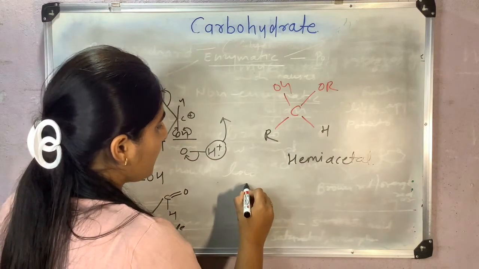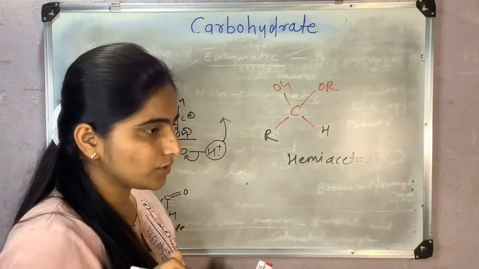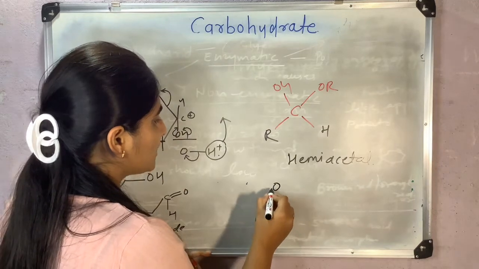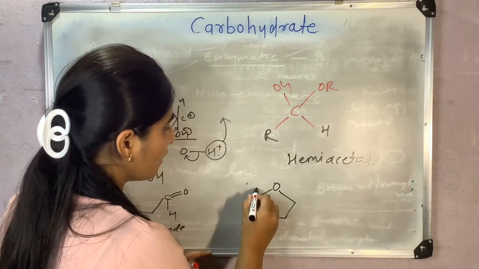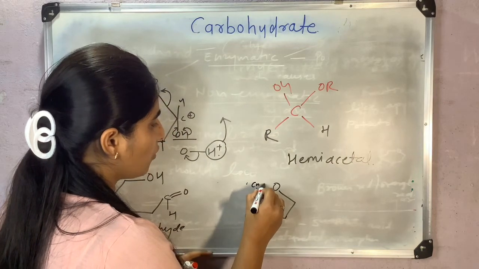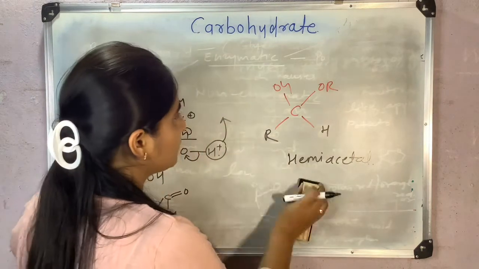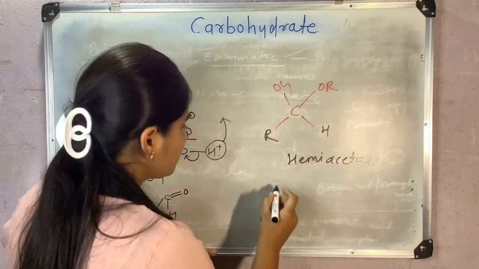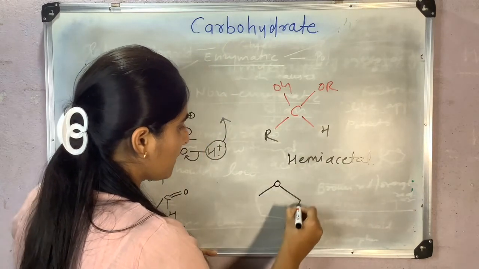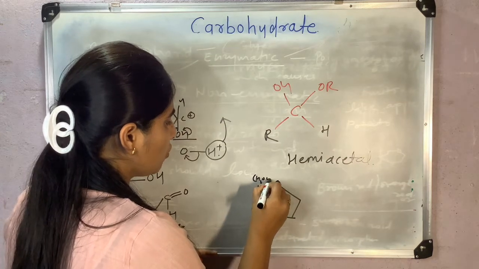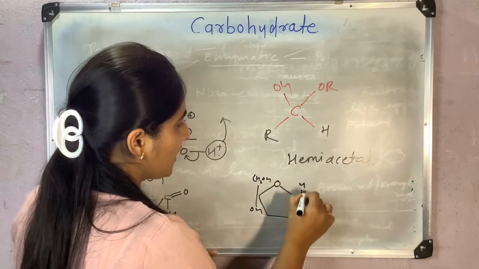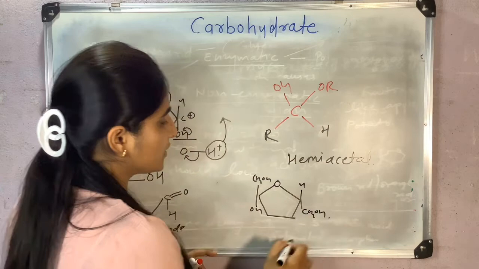See, sucrose is a non-reducing sugar. I will tell you one more example of a furanose. See, here CH2OH, OH, H and CH2OH.